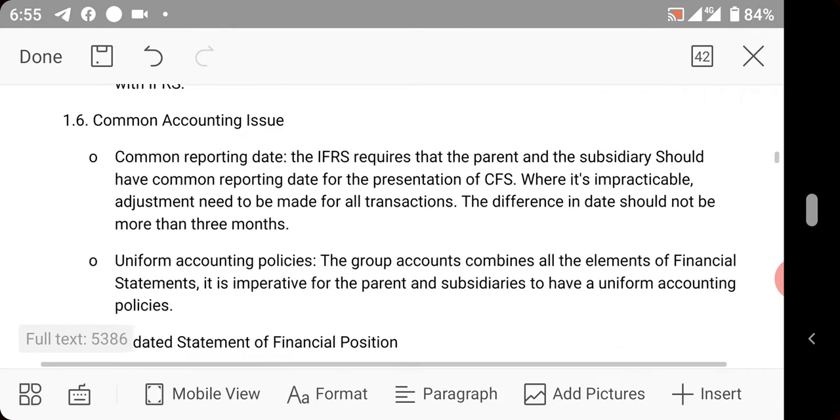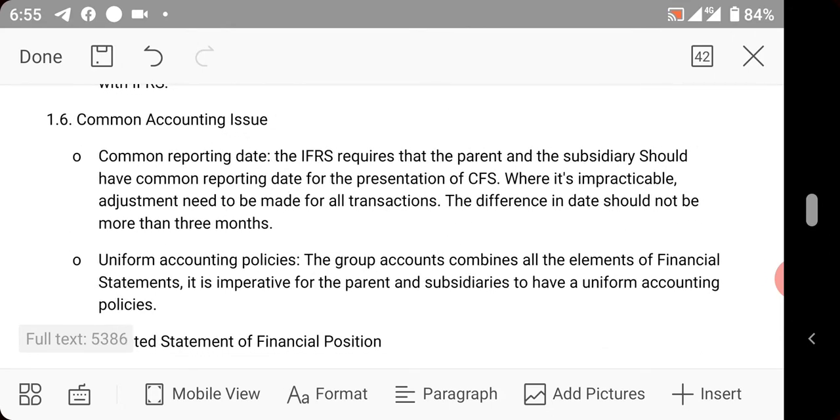Now, common accounting issues. The first accounting issue: IFRS requires that the parent and subsidiaries should have common reporting dates for the presentation of consolidated financial statements. Where it is impracticable, adjustments need to be made for all transactions.